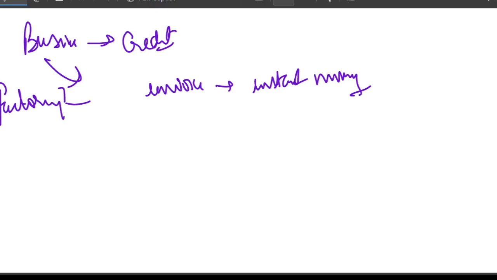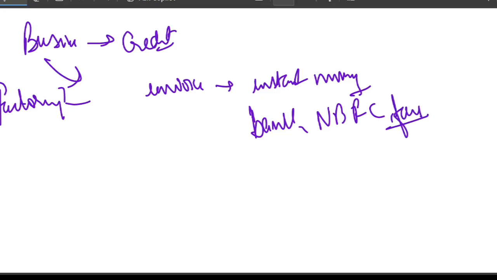So that is all about factoring. So who can be a factor? A factor can be a bank, an NBFC, or a factoring company, right? And the factor then collects money from the buyer, right? When the due date comes, the seller gets quick cash, and the factor takes the collection risk.